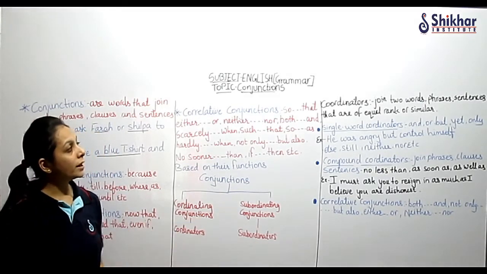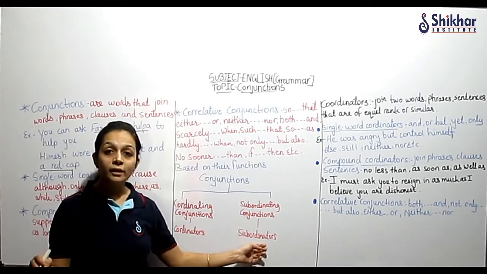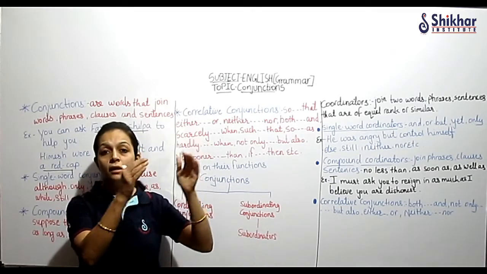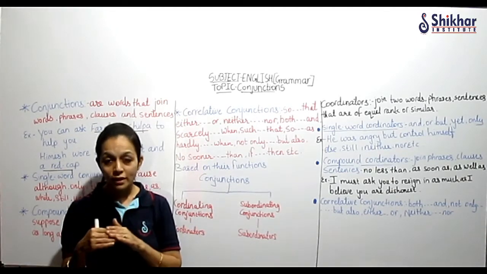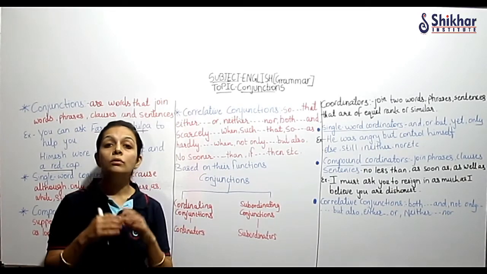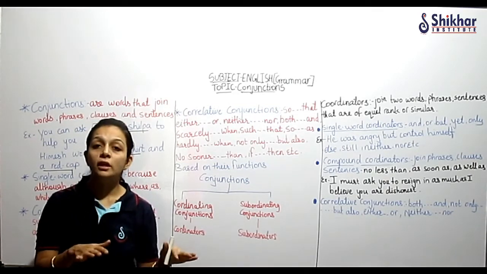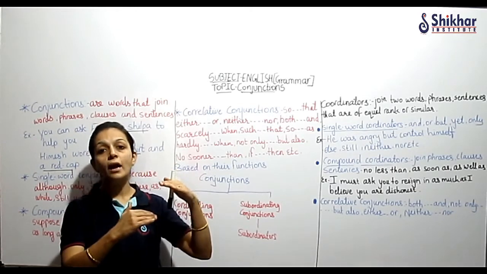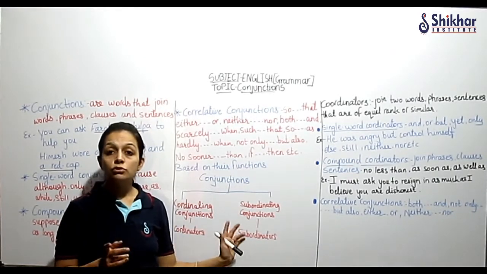From the name only you can make out coordinate करता है, join करता है. Subordinate means one is main and another is a little less important. We say, no, he has so many subordinates. Subordinate means किसी के अंडर में काम करना. I'm just making you understand the meaning of these two terms.